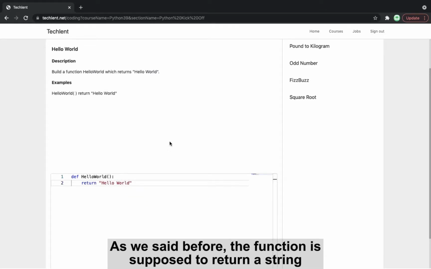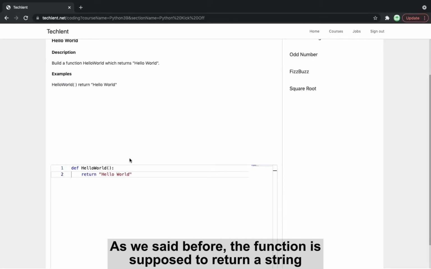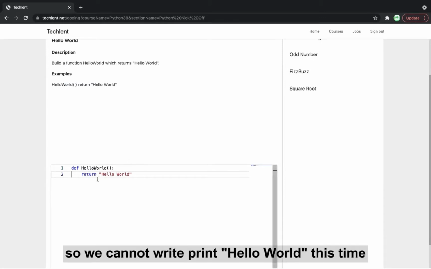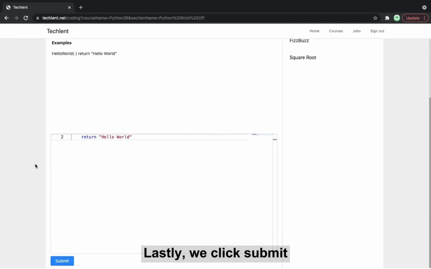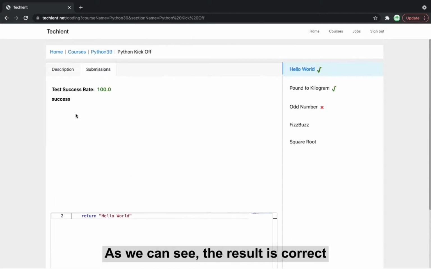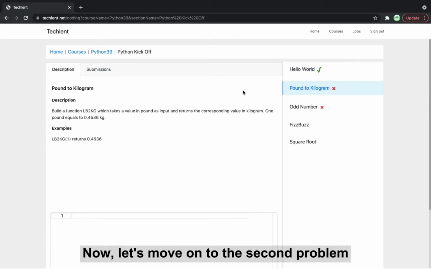As we said before, the function is supposed to return a string, so we cannot write print hello world this time. Besides, the return string must fit in with the expected results. Lastly, we click Submit. As we can see, the result is correct, so this problem has been completed. Now let's move on to the second problem.